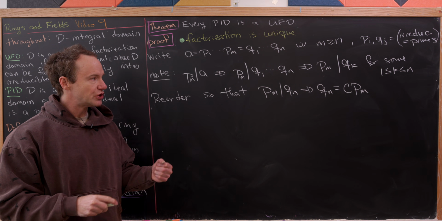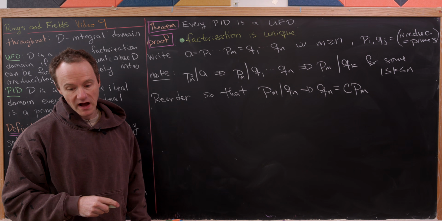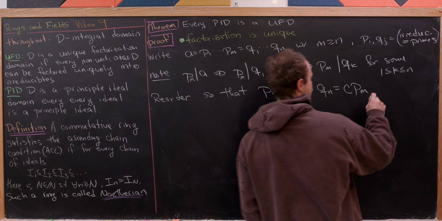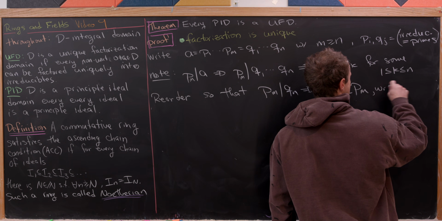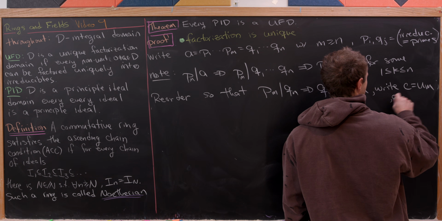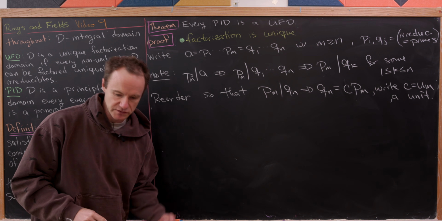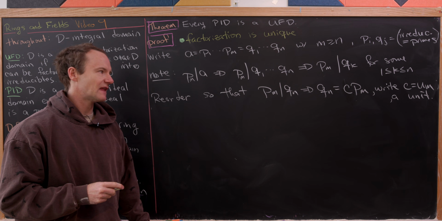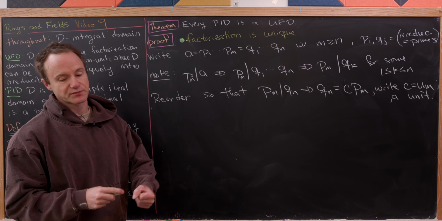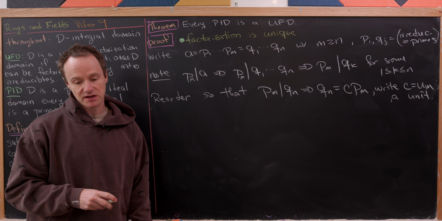But let's recall that Q sub n is an irreducible or a prime element. That means that this C is in fact a unit. Anytime you factor an irreducible, one of the terms in that factorization has to be a unit. We know that P sub m is not a unit because it's a prime, so that means that C has to be a unit. Let's rename that thing U sub m.